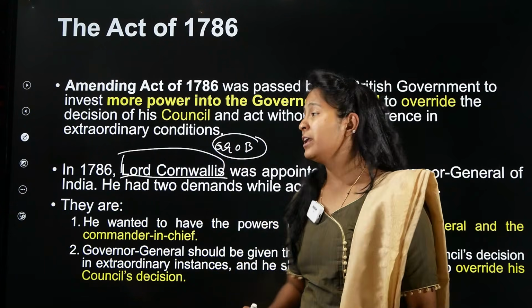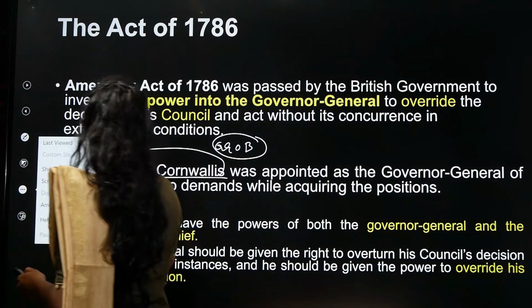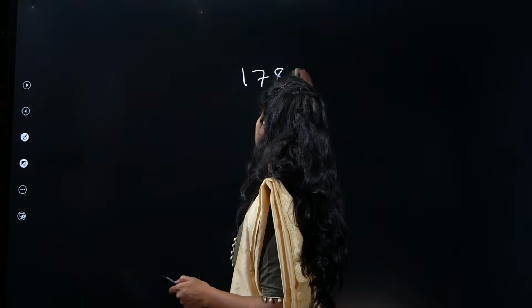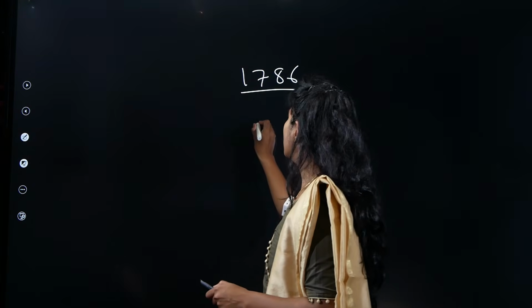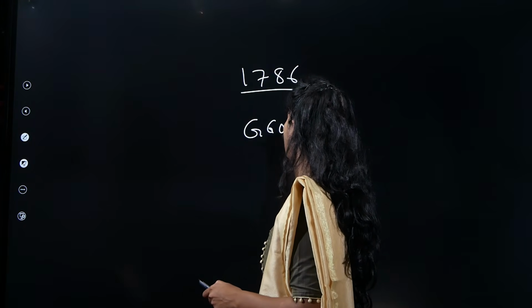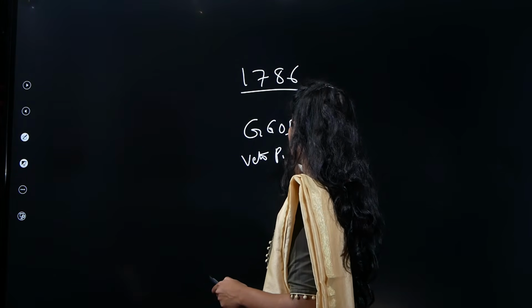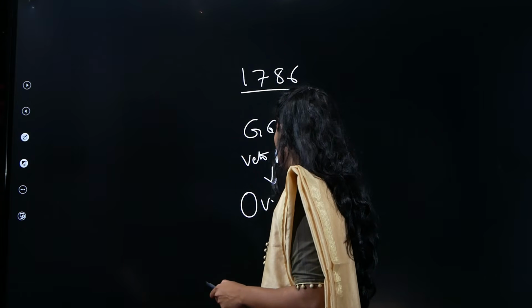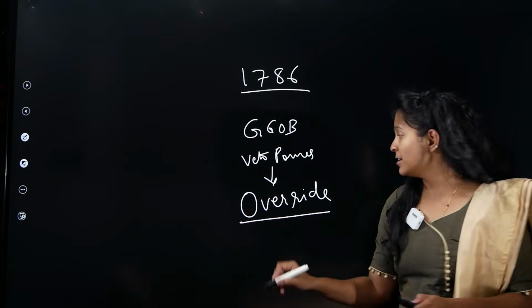And that is when, in this particular act of 1786, which is also another amending act, the Governor General of Bengal gets the veto power. Veto power means he can override the Executive Council. Look at the word here: override.